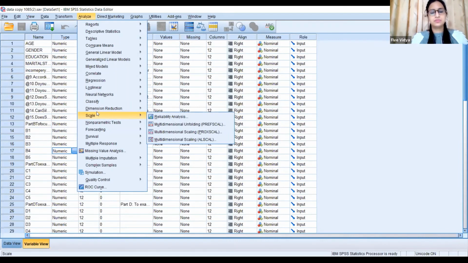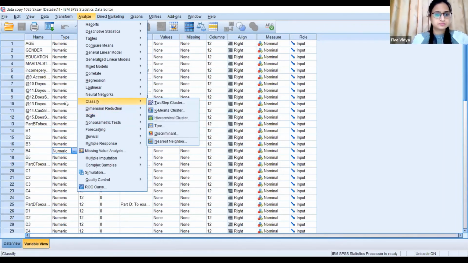At least for people who are very new to SPSS, who do not know how to run the software, this is very simple. It's just a 2 or 3 step job, and you can do it on your own. You don't need to take help from anyone, at least for checking the reliability. This is very simple, so you can just note down the steps.